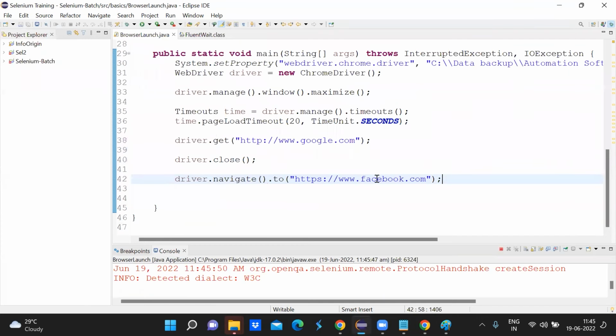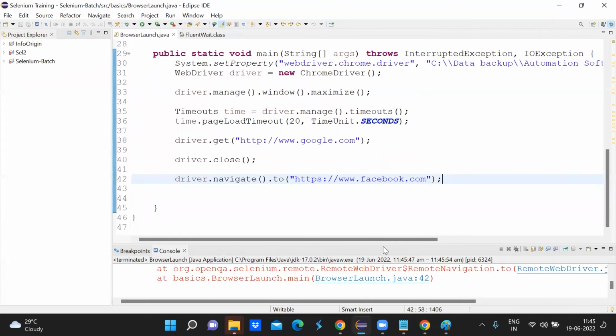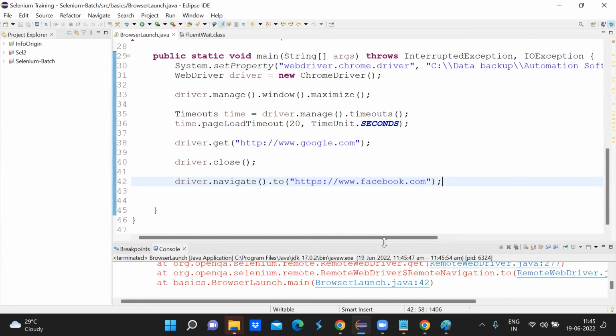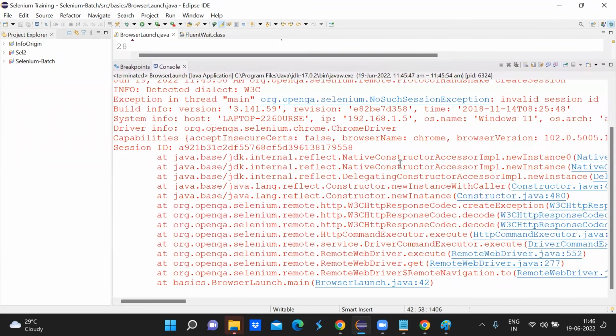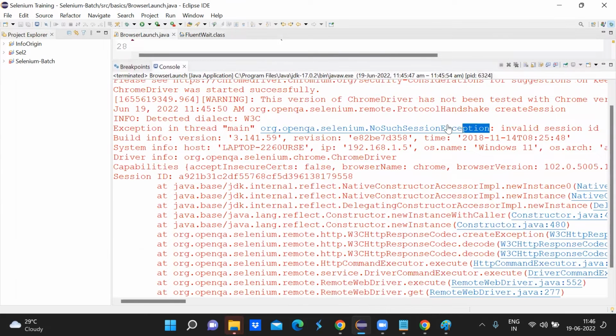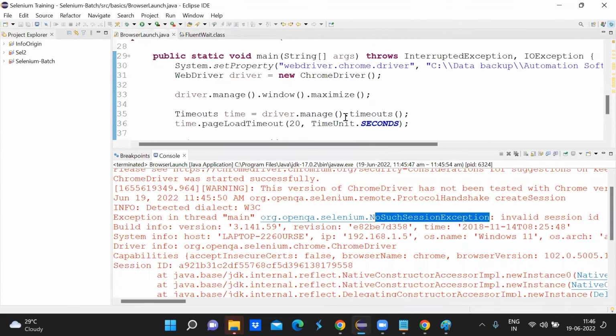Can you tell me what will happen on the console? There would be an exception because since we closed it, we are trying to navigate again, and that won't work. No such element exception? No. We do get a WebDriver exception here, right? So these are the WebDriver.